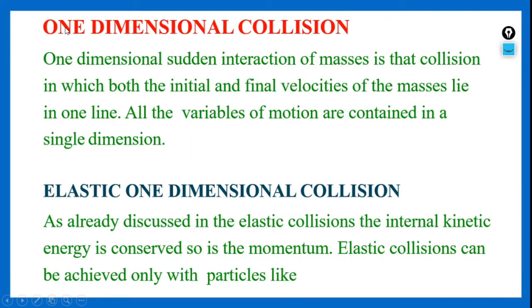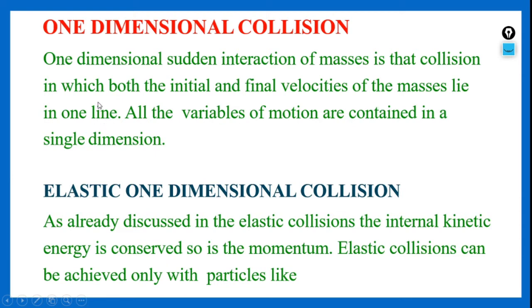First, let us know what is one-dimensional collision. One-dimensional collision is nothing but sudden interaction of masses such that in the collision both the initial and final velocities of the masses lie in one line.